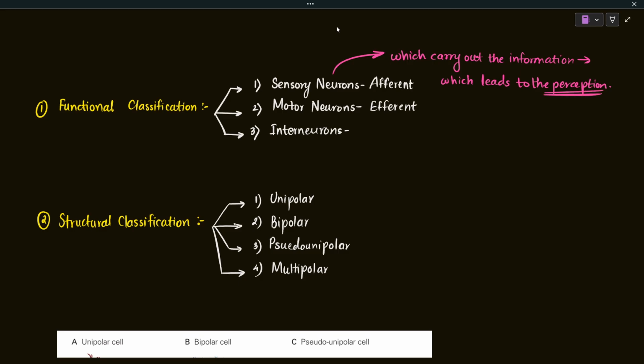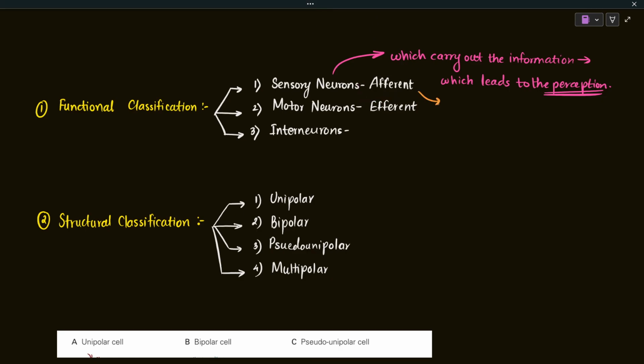Okay, so this is quite an important point. Now I'll tell you why. Because there's a term known as afferent neurons. Sensory neurons are also known as afferent neurons, and those two terms are used interchangeably, but there is some difference between the two terms. So let me elaborate. Sensory neurons are the ones which are going to lead to the perception. As the name suggests, these are going to sense the information, while the afferent neurons,